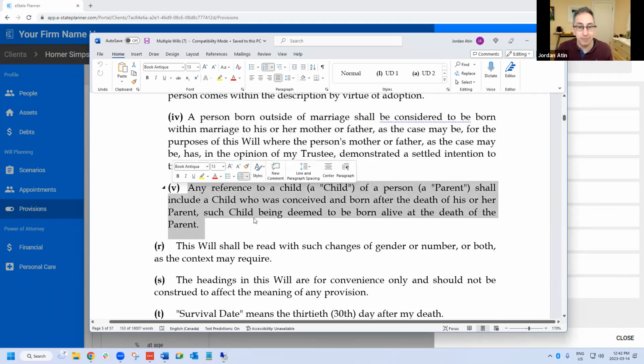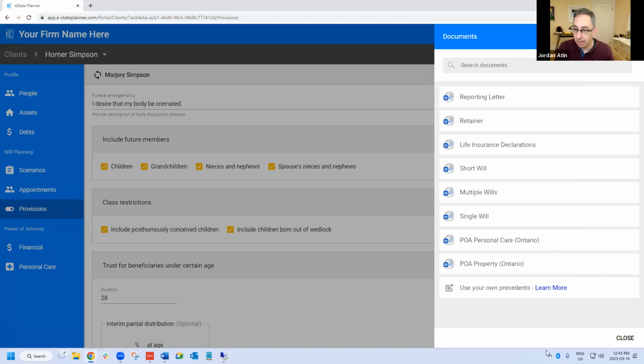So then, if we're including posthumously conceived children, we're talking about somebody who includes a child who is conceived or born after the death of his or her parent, such child being deemed to be born alive at the death of the parent. So that's the idea there. And that makes it a little bit easier when you're interpreting the will for anti-lapse and other reasons. So that's what we have there.